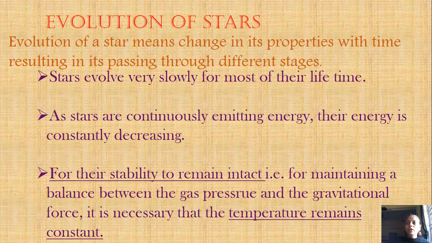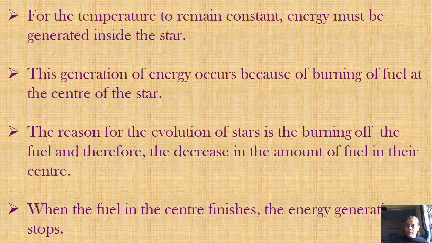That we also learned in the previous lecture, that in the stars 4 hydrogen atoms combine together, that is, nuclear fusion takes place to form one helium, isn't it? So due to the nuclear fusion, the energy is liberated and the temperature remains constant. Okay, and as the temperature remains constant, both the forces, that is the pressure of the gas and the gravitational force, remain constant and the star remains stable.